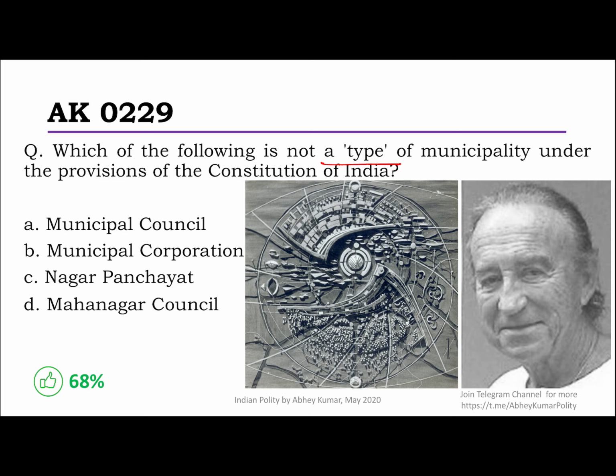So if you see the very second article under Part 9A, that is, municipalities in the Constitution of India, it writes clearly that there shall be constituted in every state a Nagar Panchayat for the transitional areas, a municipal council for the small urban areas, and a municipal corporation for the larger urban areas. These are the three types. Now, the names can slightly change here and there, but this is what is provided in the Constitution of India.